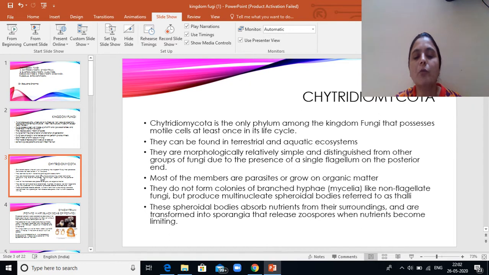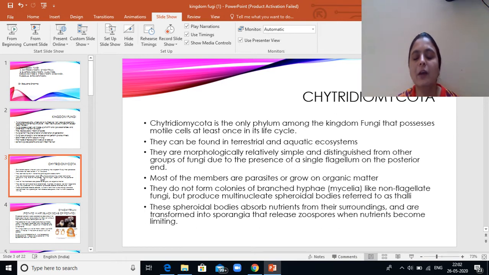They do not form colonies of branched hyphae, that is mycelia, like the non-flagellate fungi, but they produce multinucleate spheroidal bodies referred to as thalli. These spheroidal bodies absorb nutrients from their surroundings and they are transformed into sporangia which release the zoospores when the nutrients become limiting.